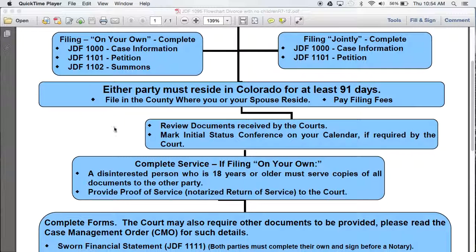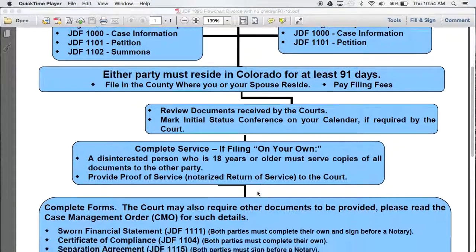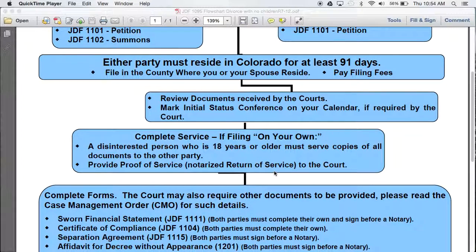For service issues, if you'll be filing on your own, you will need to hire or find a disinterested person who is at least 18 years or older and who must serve copies of all documents on the other party. Proof of the service will be required, and the person completing service will need to complete a return of service and file it with the court.